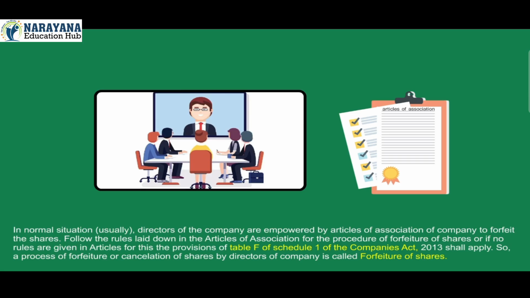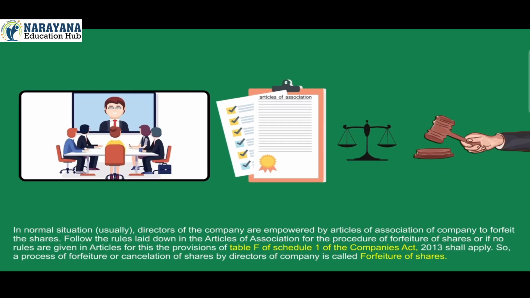Follow the rules laid down in the Articles of Association for the procedure of forfeiture of shares, or if no rules are given in the articles for this, the provision of Table F of Schedule 1 of the Companies Act 2013 shall apply. So, a process of forfeiture or cancellation of shares by directors of the company is called forfeiture of shares.